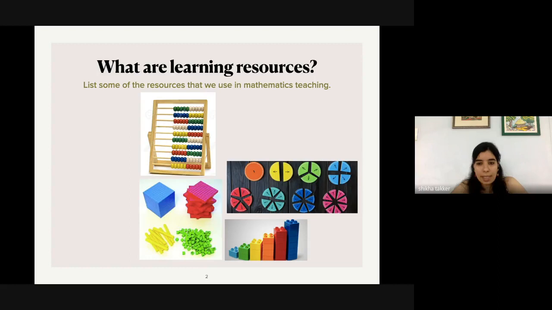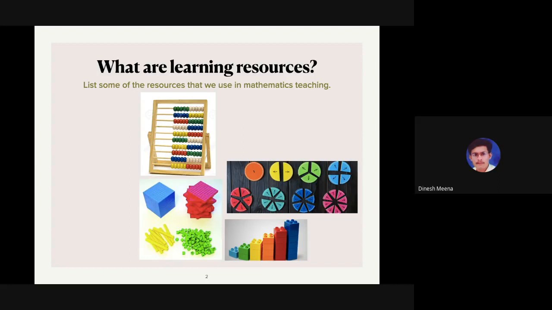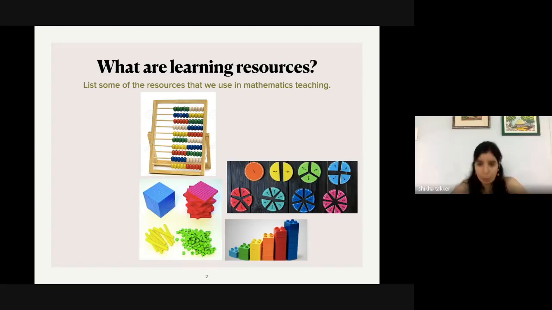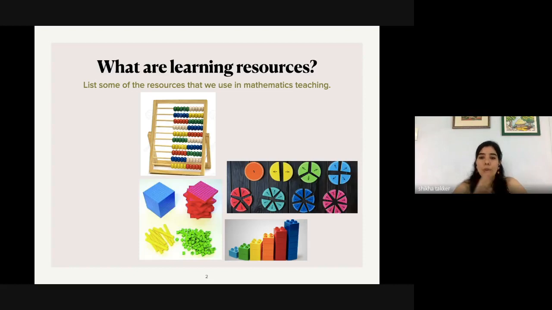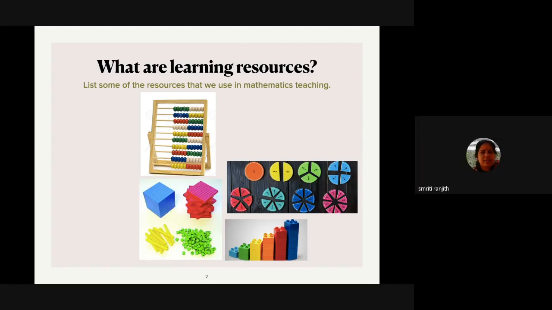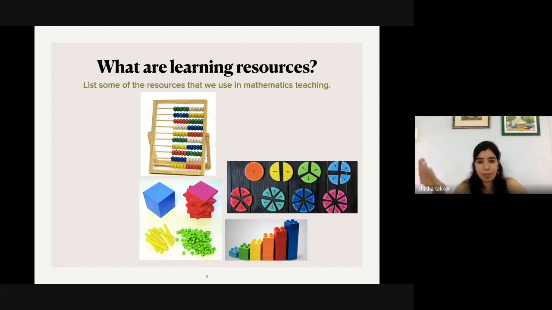How many 1/6 make 1/3? 2. Yeah, possible. Okay. How many 1/8 make half? Yes, ma'am. Possible. So we can also overlap these pieces the way we're comparing. We can also find if this is the unit, then how many smaller pieces can make that unit. So we saw how we can use it for different purposes.